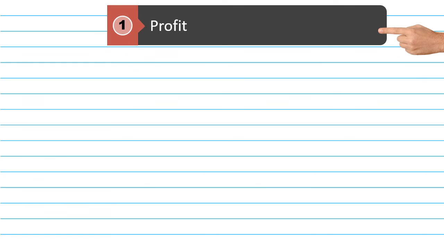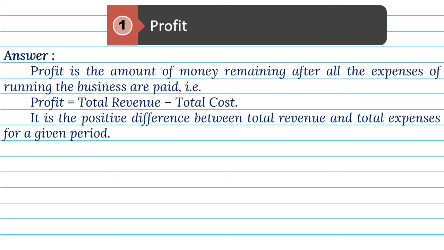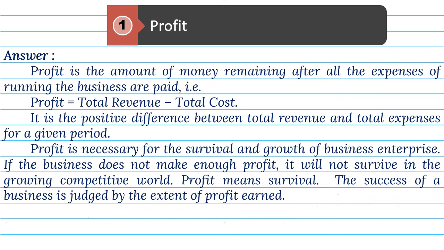1. Profit. Answer. Profit is the amount of money remaining after all the expenses of running the business are paid, that is, profit is equal to total revenue minus total cost. It is the positive difference between total revenue and total expenses for a given period. Profit is necessary for the survival and growth of business enterprise.